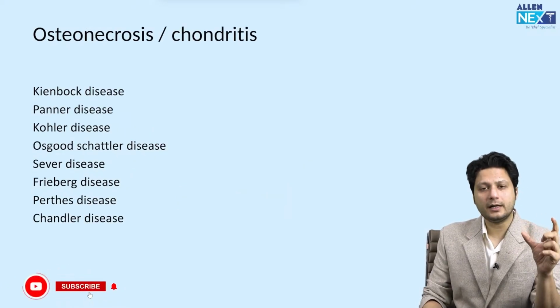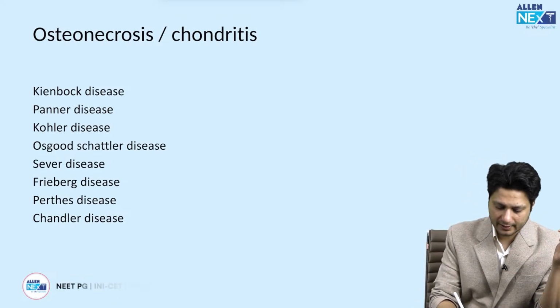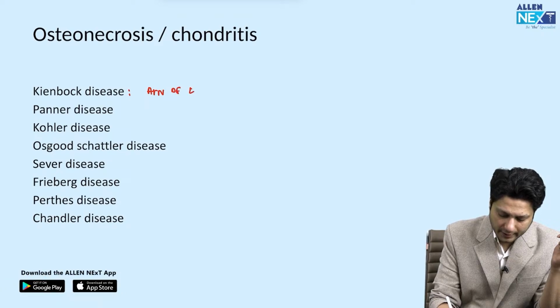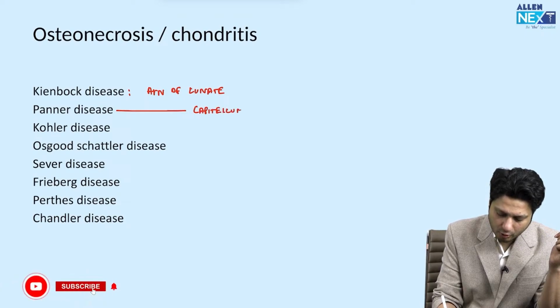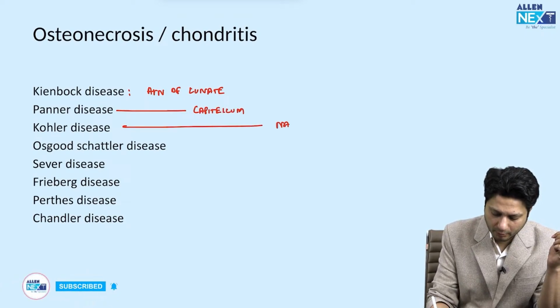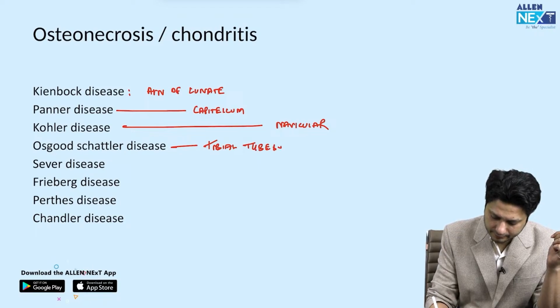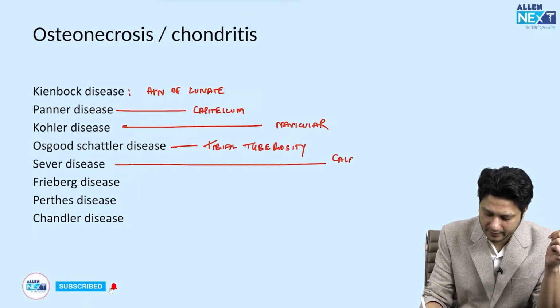Right? Similarly, osteonecrosis or osteochondritis in the form of a one-liner could also be asked, like Kienbock disease is the avascular necrosis of the lunate bone, the lunate. Panner disease is that of the capitellum. Then Kohler disease is that of the navicular bone. Then Osgood-Schlatter disease is that of the tibial tuberosity. Then Sever disease is that of the calcaneal apophysis.